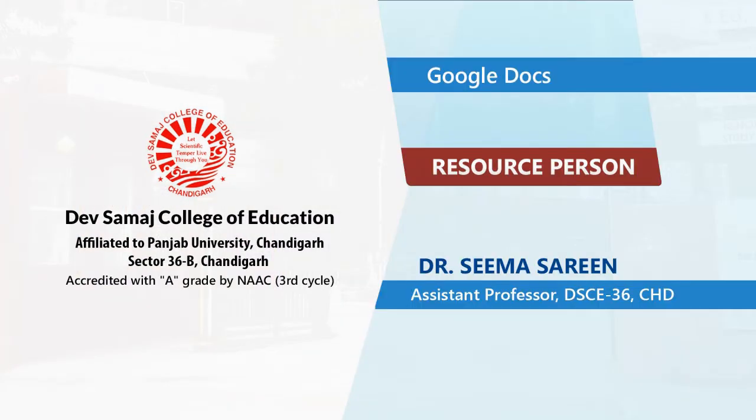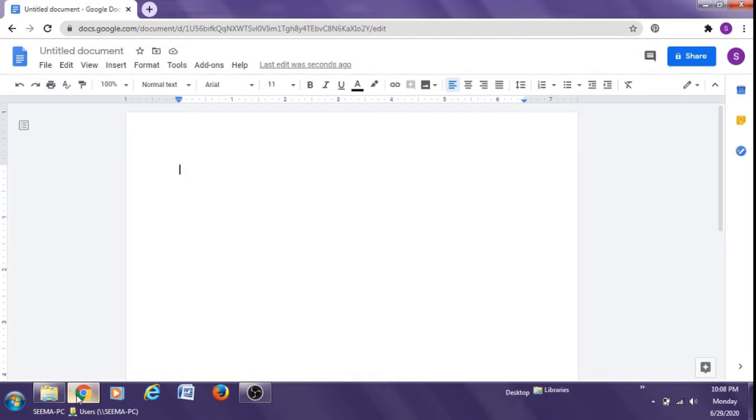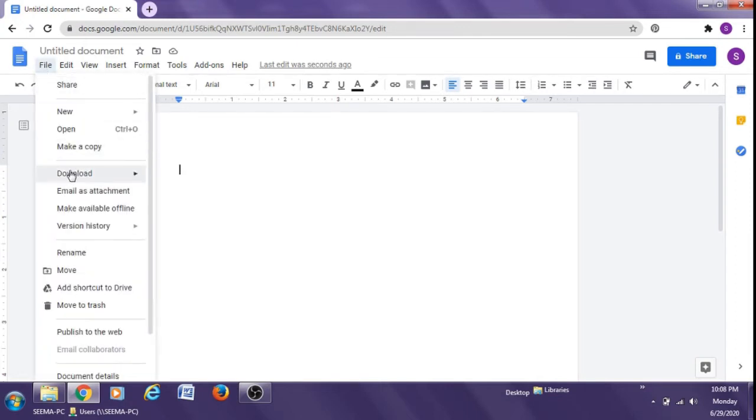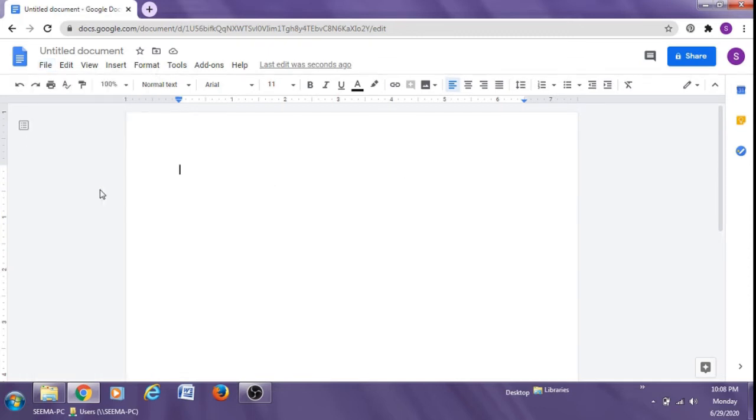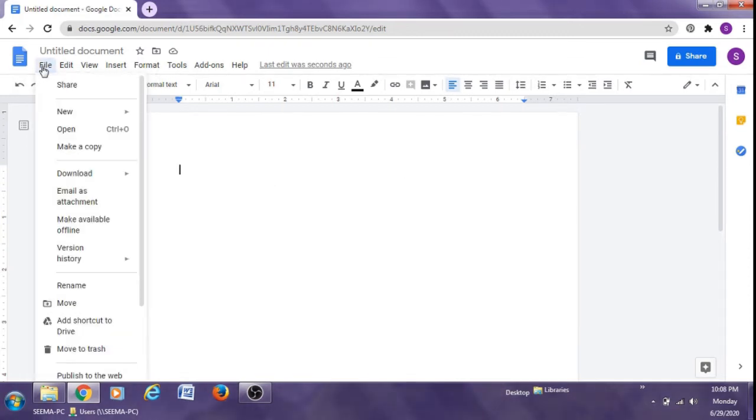So let us explore some more features of Google Docs. One of the features of Google Docs is that you can download it in 7 formats. You can download it as Microsoft Word, as open document format, rich text format, PDF document, plain text, web page or EPUB publication.